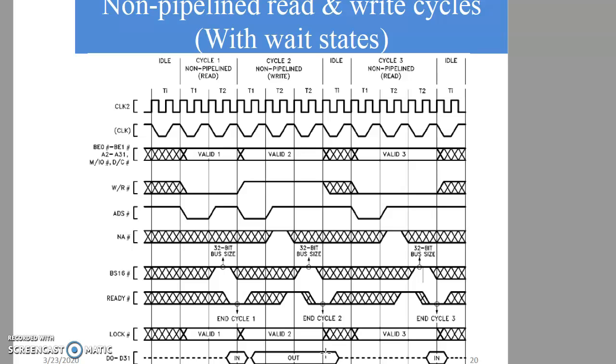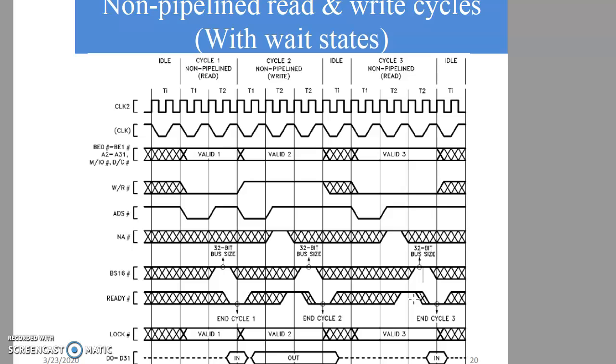So cycle 2 is having wait state in it till the ready bar is made low again. When ready bar is made low again at the end of the second T2 state, then the data will be transferred from the data bus to the memory. Similarly, cycle 3 non-pipeline read during the T2 bus state has ready bar made high again.